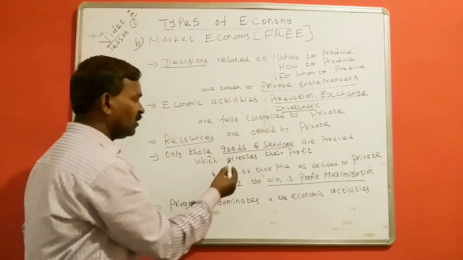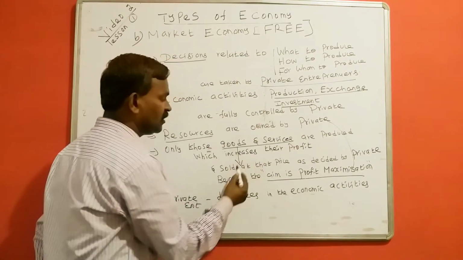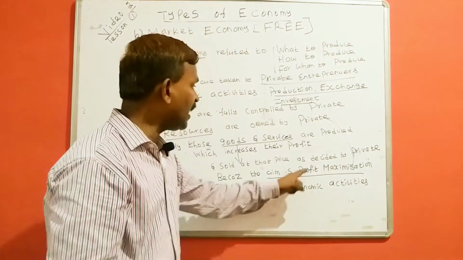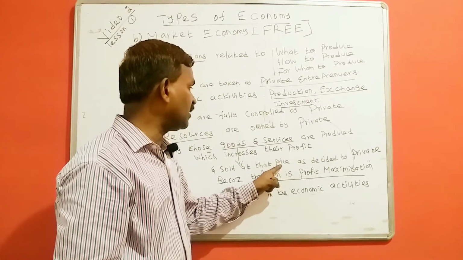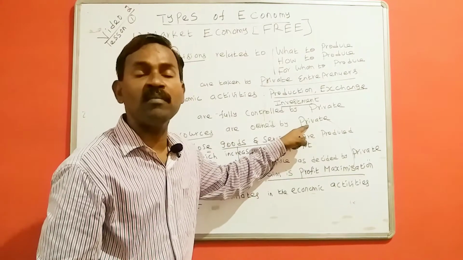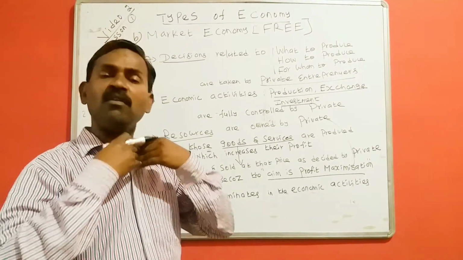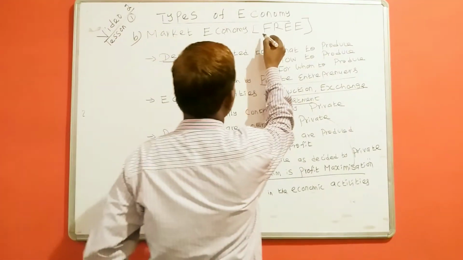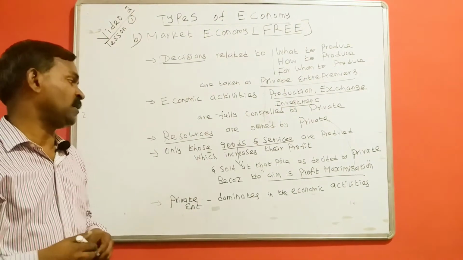Then, okay, some goods and services are produced. How are they sold in the market? At what price? Who decides the price of a good or service? Again, the decision related to deciding the price of the product is also made by private entrepreneurs. Government does not interfere. The government gives full freedom to the producers, the private individuals. Therefore, market economy is also called a free economy.